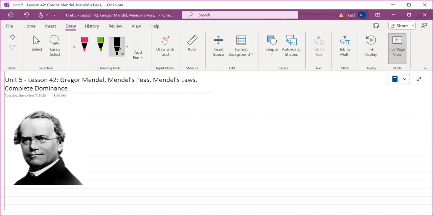Okay, here we go. This is Gregor Mendel. And he was born in 1822 and he passed in 1884. So he's a 19th century kind of guy. He is considered the father of modern day genetics.